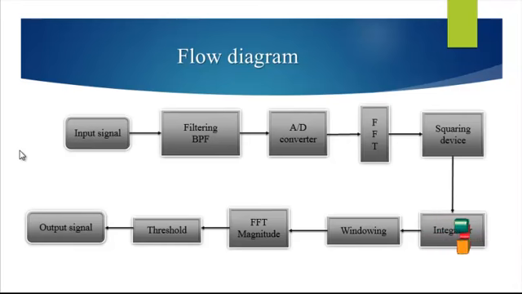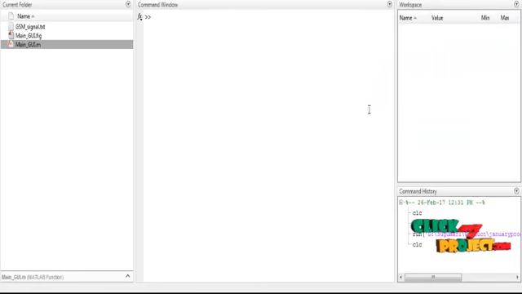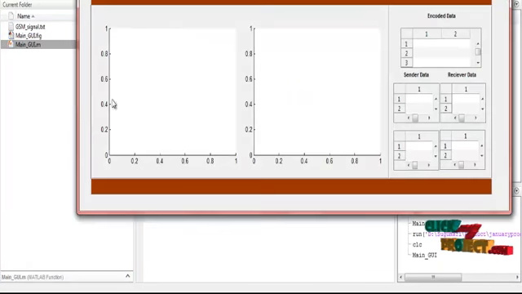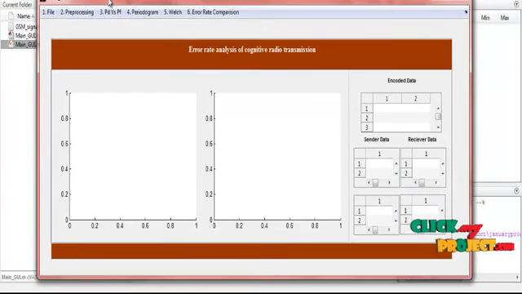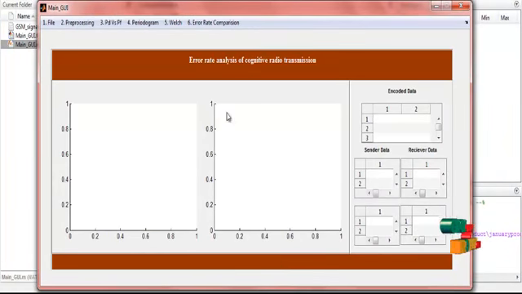So this is the overall flow diagram of the process. Let us discuss the running procedure for the product. Click the main file and then run, so the GUI design will open. This is the GUI design of the error rate analysis of cognitive radio transmission.